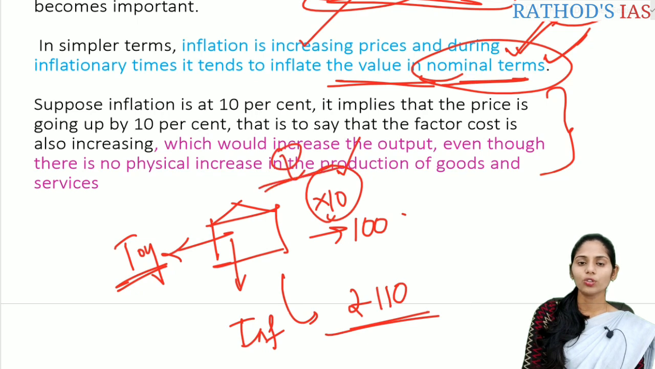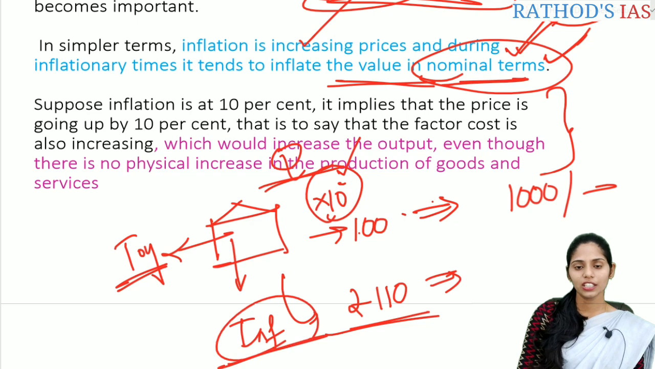The quantity of those toys present in that particular shop is 10. So what is the monetary value of those toys? That is 10 into 100, that is 1000 rupees. But in these inflation times, the cost of that toy has increased by 10, correct? So the toy cost here is 110 rupees.